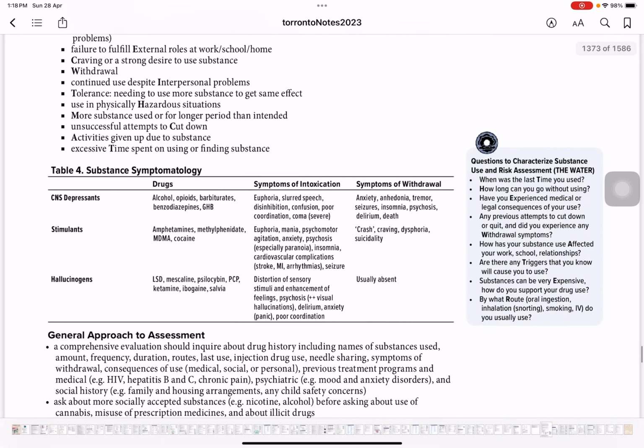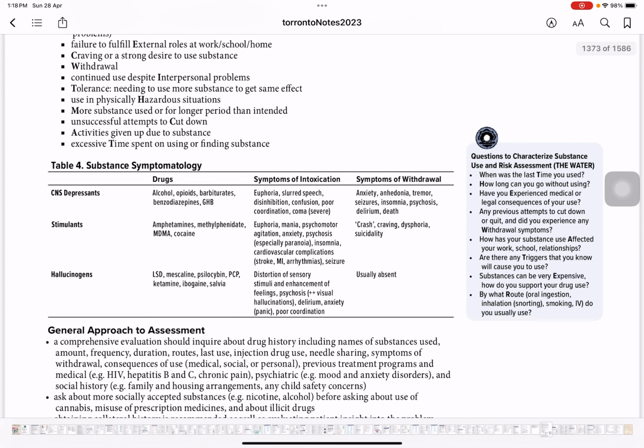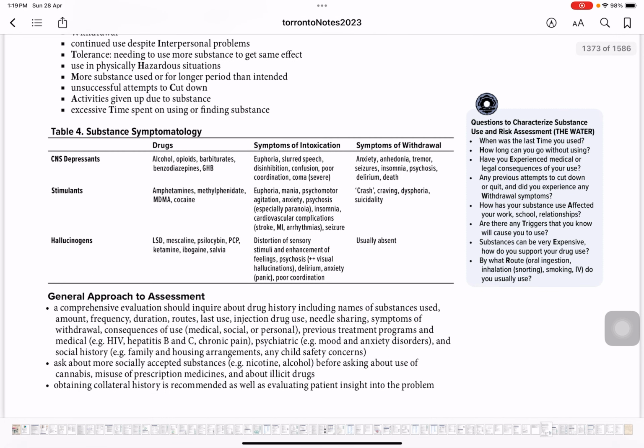Now coming to the right side, questions to characterize substance use and the risk assessment. So these are the questions that you need to ask the patient while he is in the clinic. That would give you significant information if the patient is using the drug excessively. So when was the last time you used it? How long can you go without using it?